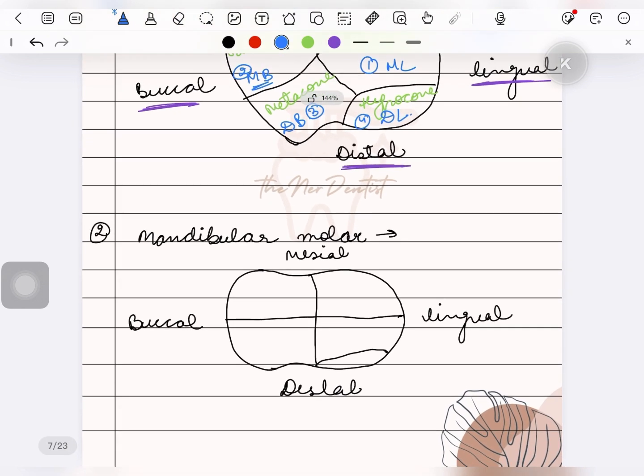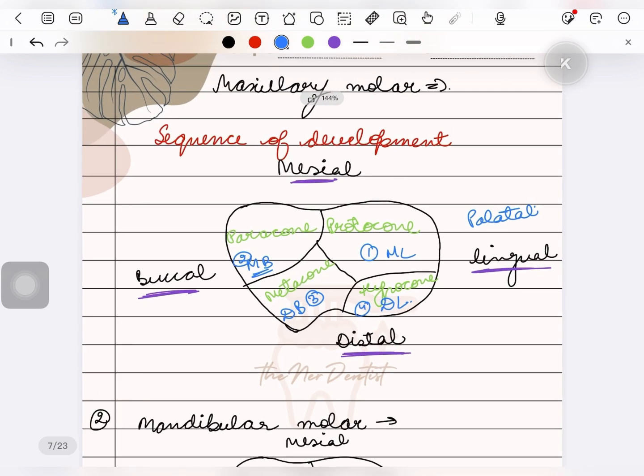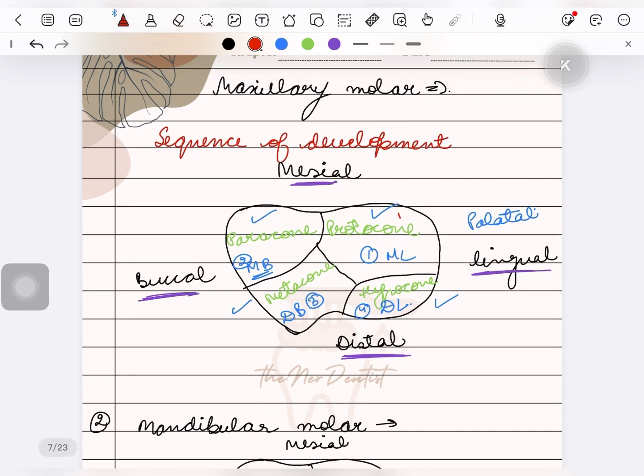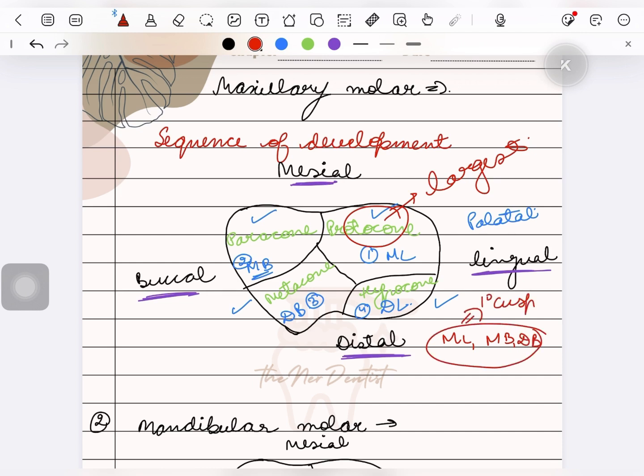And then comes mandibular molars. You have to remember this in the same sequence: the first cusp that develops is mesiolingual and it is called protocone, then paracone, metacone, and hypocone. Protocone is the largest cusp. Mesiolingual, mesiobuccal, and distobuccal, all these 3 cusps are primary cusps, but the distolingual cusp is the accessory cusp. All these are important for NEET, MDS, and INI-CET.